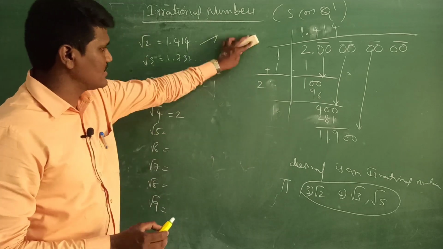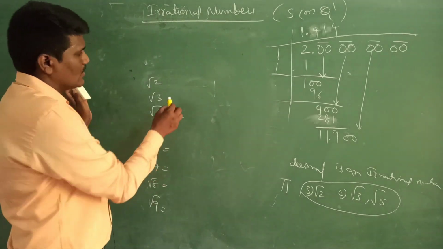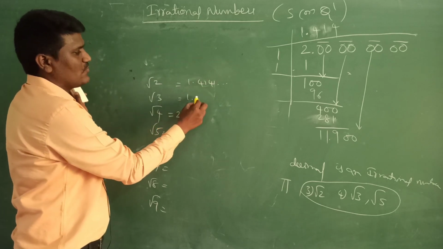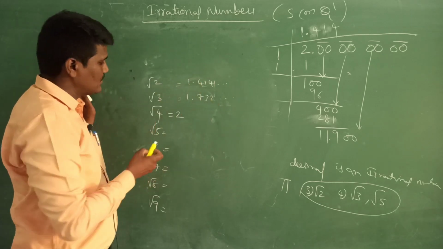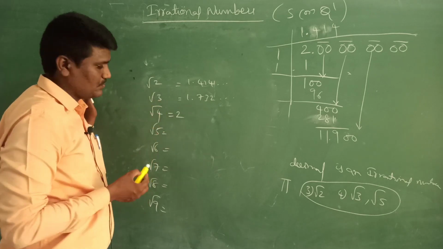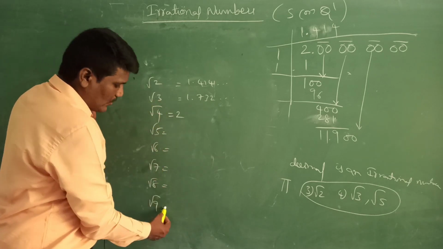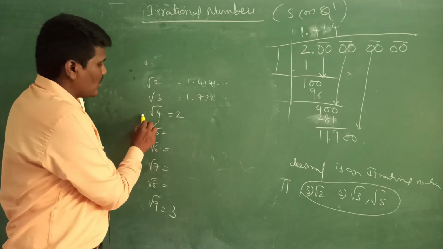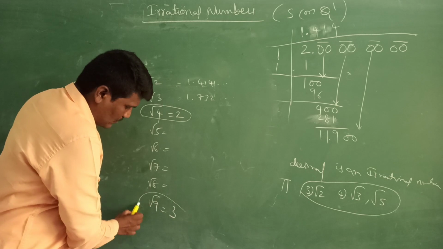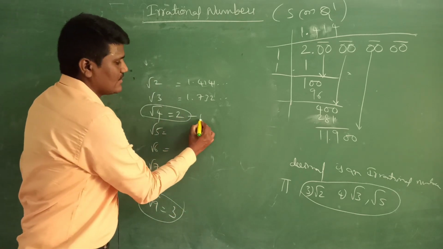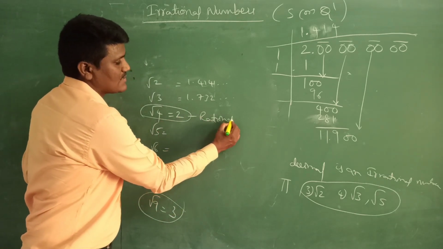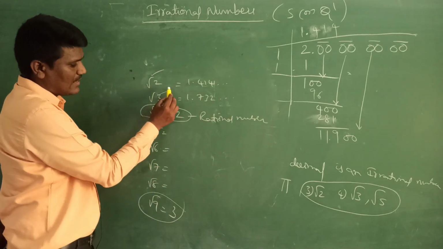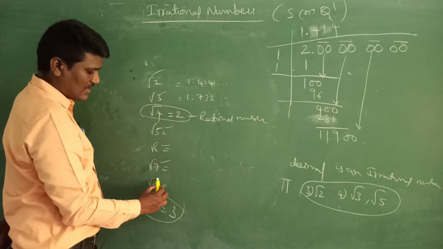So observe these students. Root 2 value, already we have written, 1.414 dot dot dot, and root 3 value 1.732 dot dot dot. Root 4 value is directly 2. Root 5, root 6, root 7, root 8, root 9. Root 9 value is 3. Right? So if you observe, root 4 value and root 9 value are rational numbers. The remaining are all irrational.